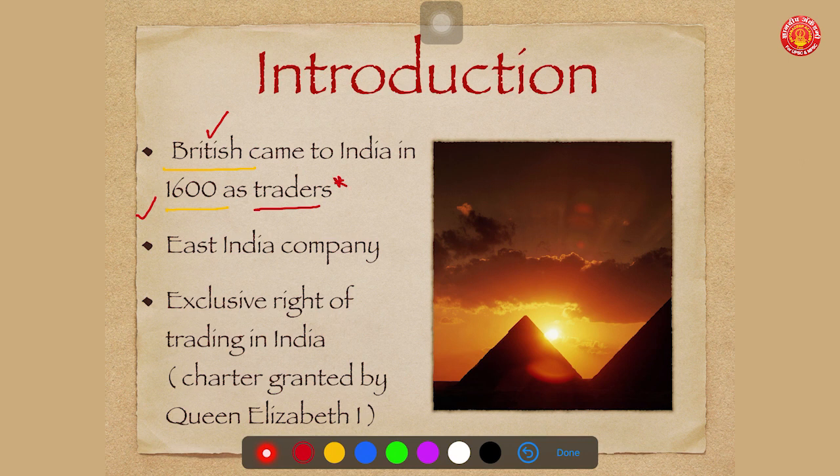Now the second important thing, they came in India in the form of the East India Company. The company was given exclusive right of trading in India by the charter granted by Queen Elizabeth. Many trading companies were there after the Industrial Revolution, so out of these, it was the East India Company which got exclusive right to have trade in India. Other companies were denied any kind of trade in India, and it was based on the charter granted by Queen Elizabeth I.